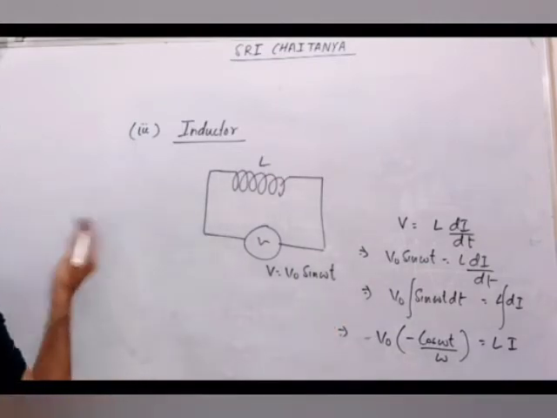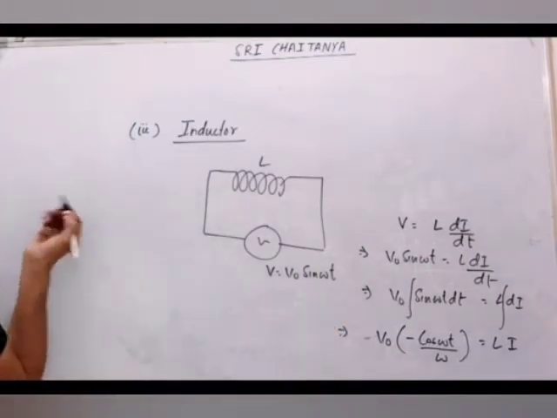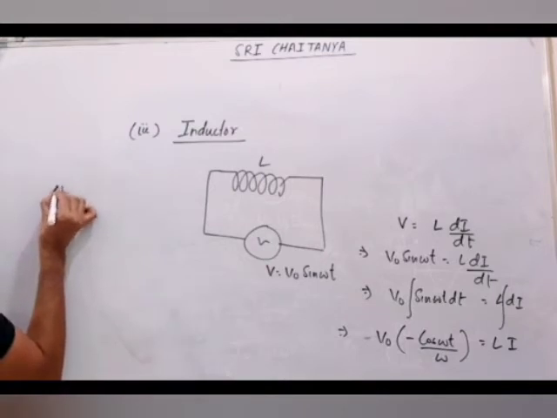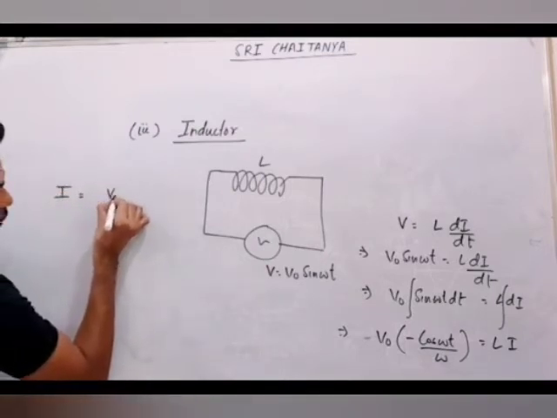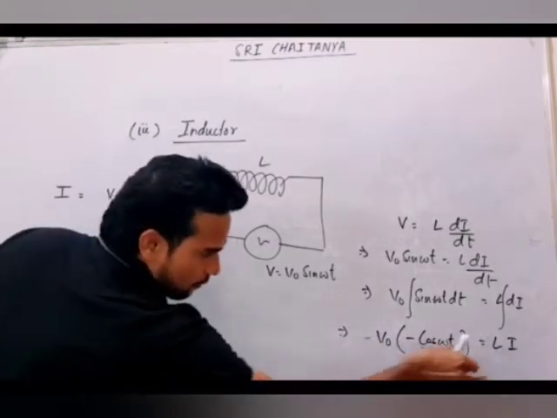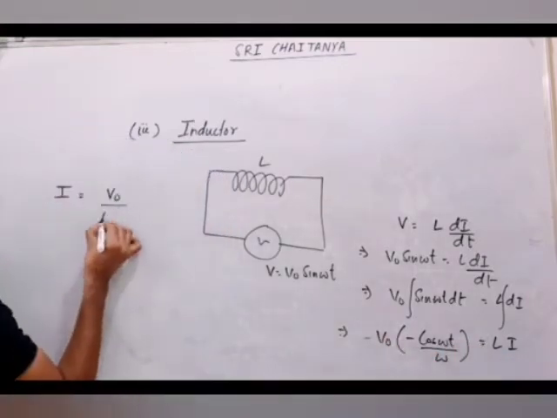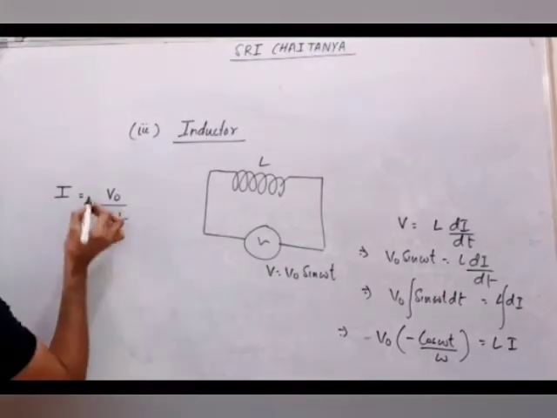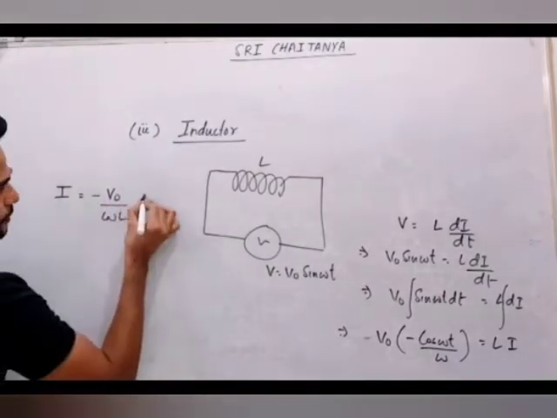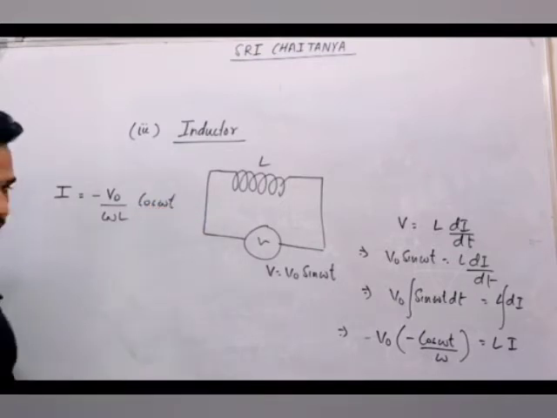Now I'm just writing here. From here I can write I as V naught, omega is already there, you can bring this L here. So omega into L. Minus will be there, minus will adjust, nothing to worry. Minus cos omega t.